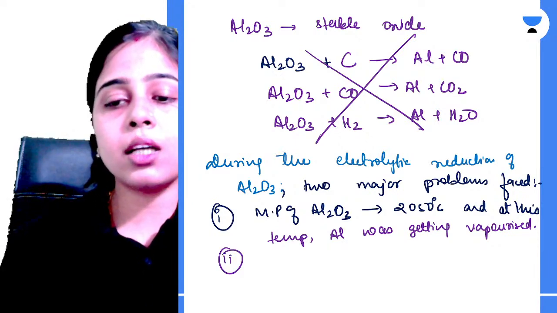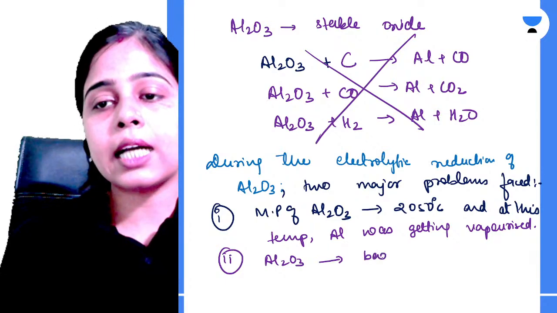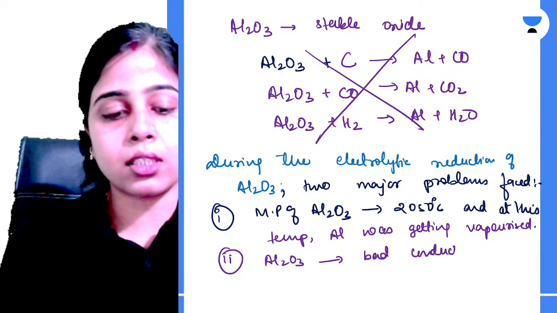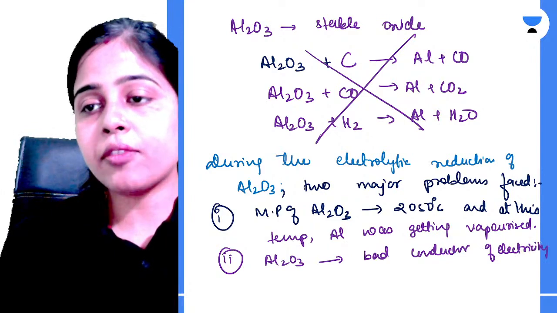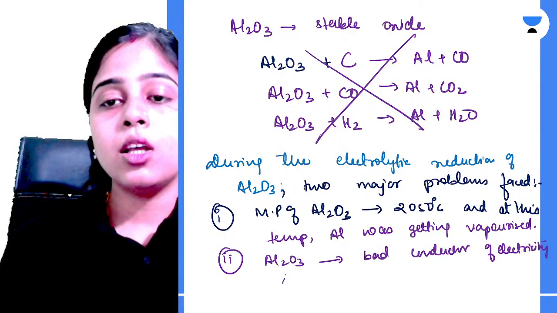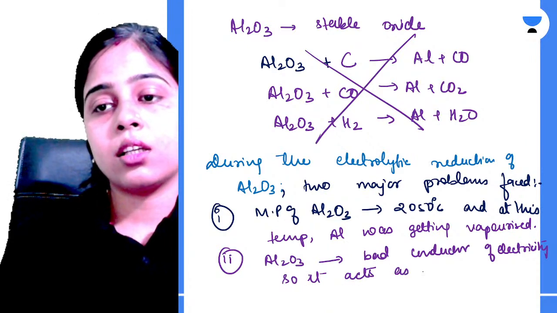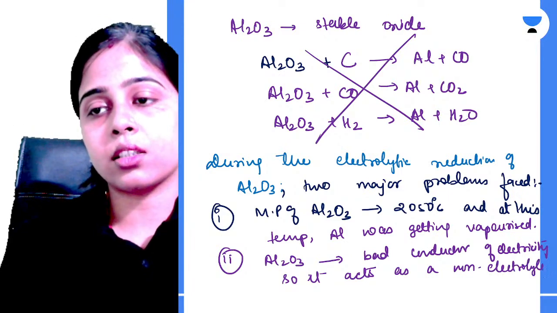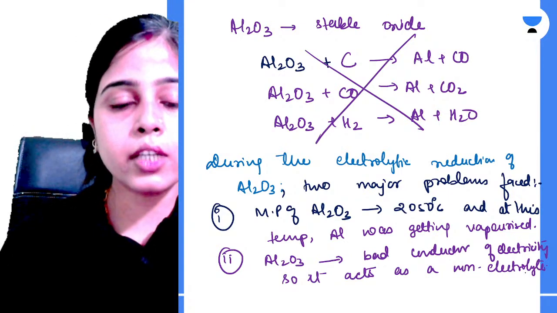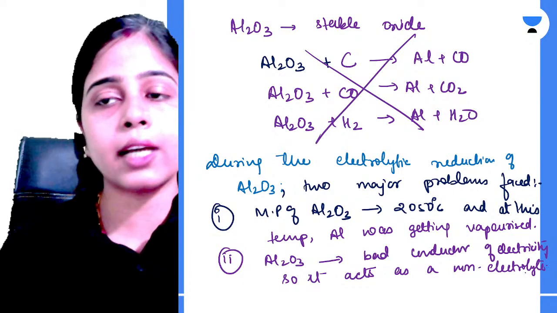The second major problem was that alumina, Al2O3, is a very bad conductor of electricity. Okay, काफी बैड कंडक्टर है इलेक्ट्रिसिटी का. So it acts as a non-electrolyte. Okay, so it acts as a non-electrolyte. Clear? So these were the 2 major problems faced by people during the electrolytic reduction of alumina.